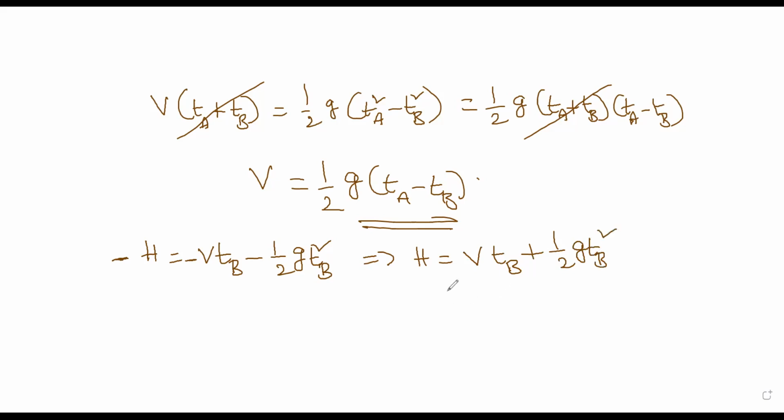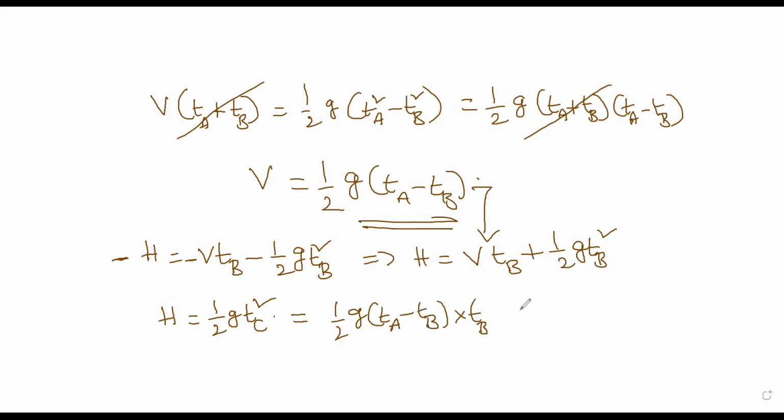That's what I have. And then H is equal to, instead of V, I will put this. And then for H, I have another equation, which is half GTC square. That is a free fall condition. So half GTC square is equal to this V, I will plug in over here. Which happens to be half G into TA minus TB multiplied by TB plus half G TB square.